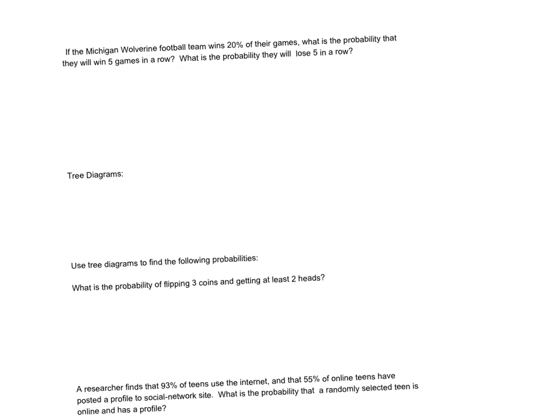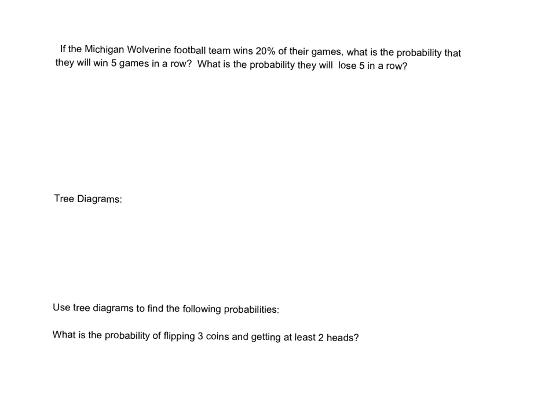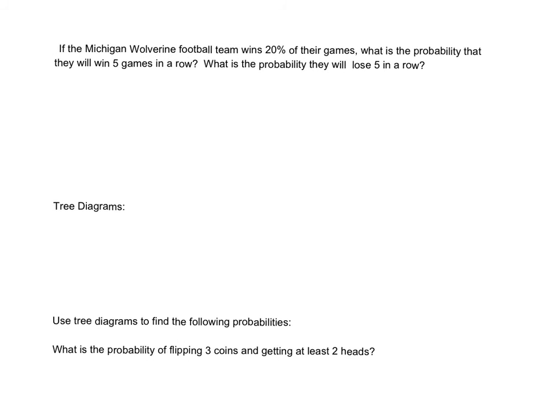All right, let's look at one more. It says, if the Michigan Wolverine football team wins 20% of the games, what's the probability they will win 5 games in a row? What's the probability they will lose 5 games in a row? Now, in general, a football game is independent. The chance of one thing occurring doesn't really influence the other.